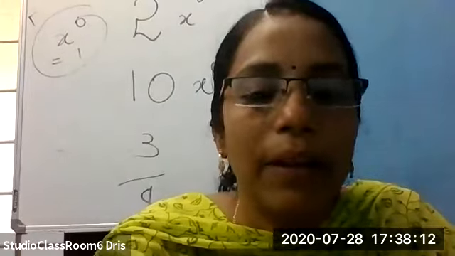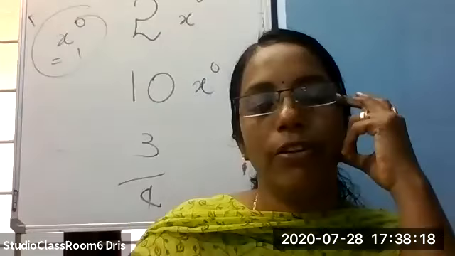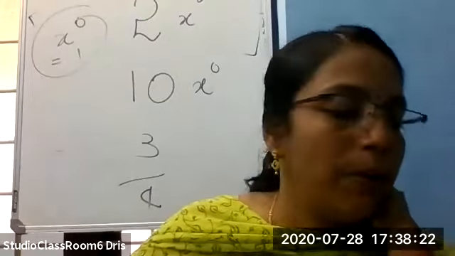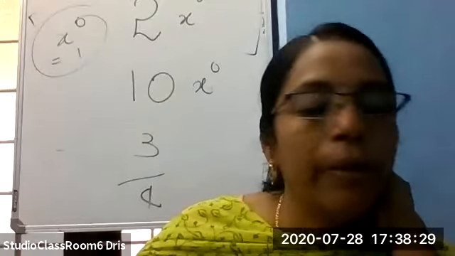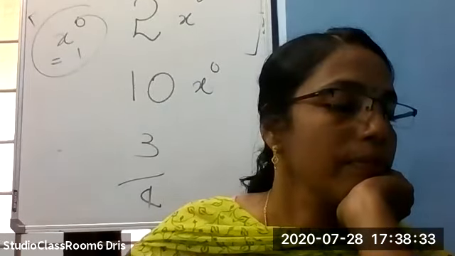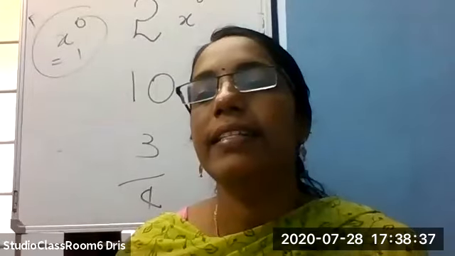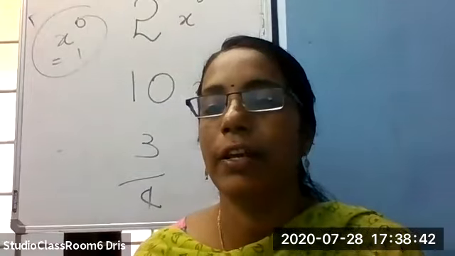One more example. 10x raised to 0 means simply 10. Okay, children. That is a constant polynomial. So you can write it as a polynomial of degree 0.